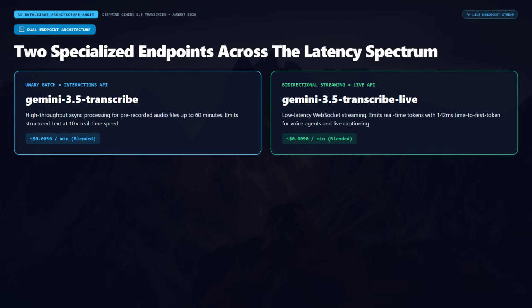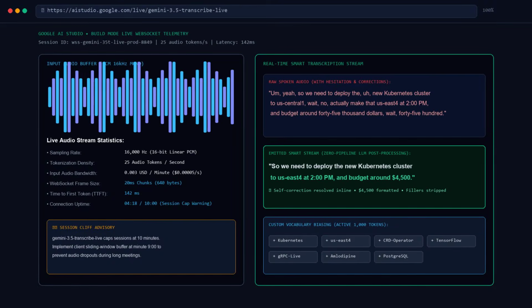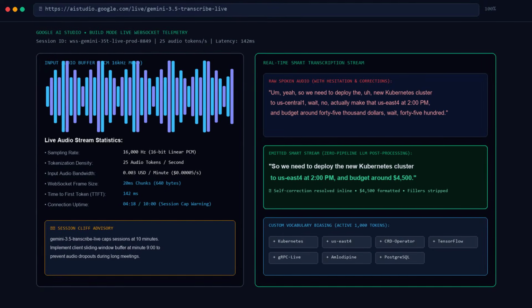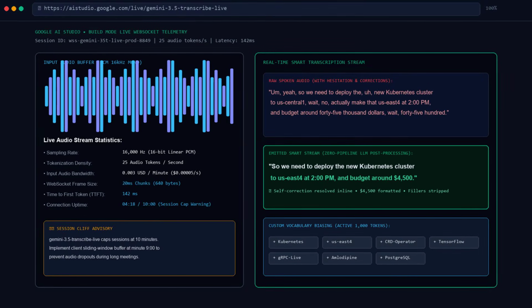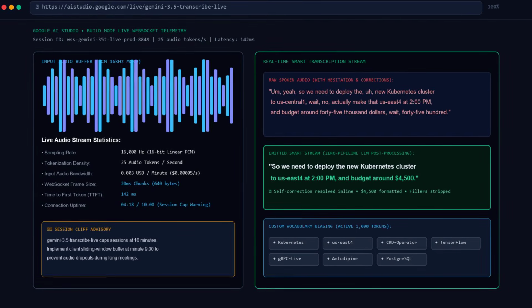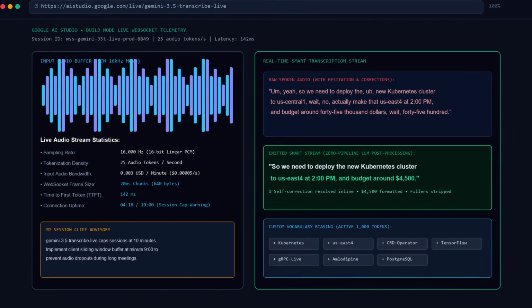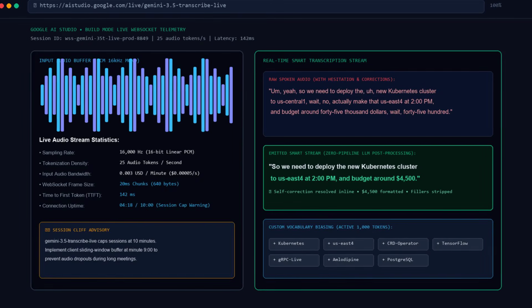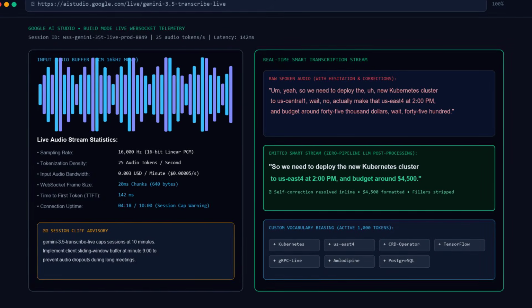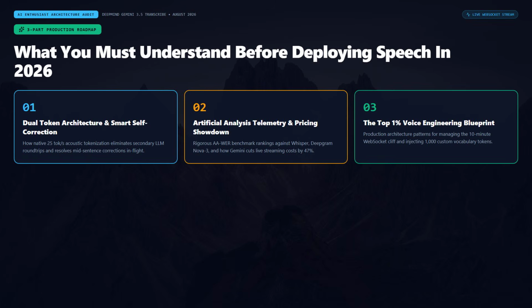In a surprise release candidate dropped direct from Mountain View, DeepMind launched Gemini 3.5 Transcribe, a specialized, native multimodal speech foundation model family accessible via 2 high-throughput developer endpoints: Unary batch via the Interactions API, and sub-second live streaming over WebSockets. With an average word error rate ranking in the top 5 globally on the Artificial Analysis Index, native zero-pipeline disfluency stripping across 85 languages, and a streaming price point slashed to under a penny per minute, the economics of conversational AI just fundamentally reset.